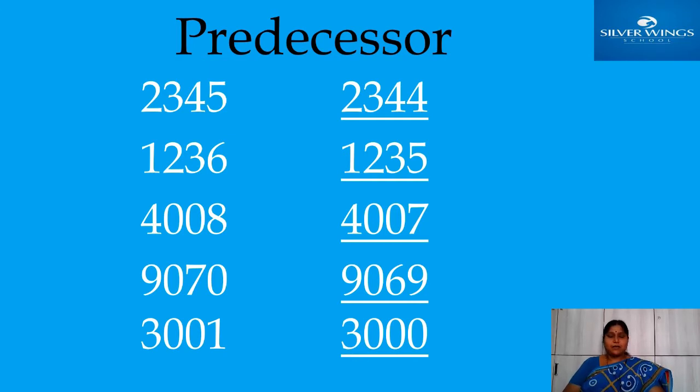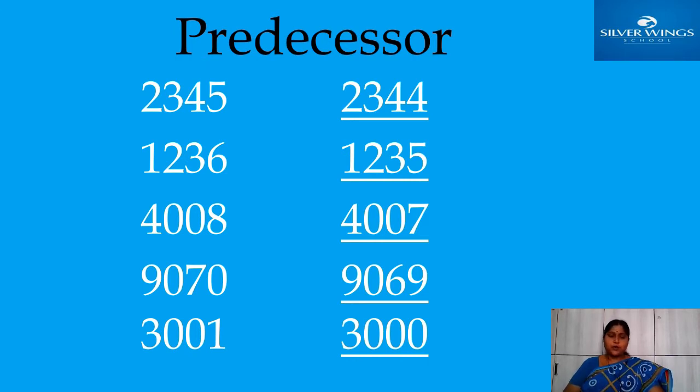That's enough. Now, how to write the predecessor for this given number? All the digits to the left are the same, you should write them in the answer. That means 2, 3, 4. Instead of 5, you should write the before number of 5. What is the just before number of 5? Don't just say before, say just before.